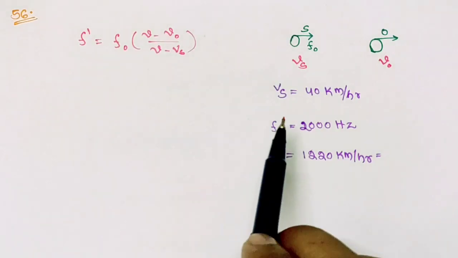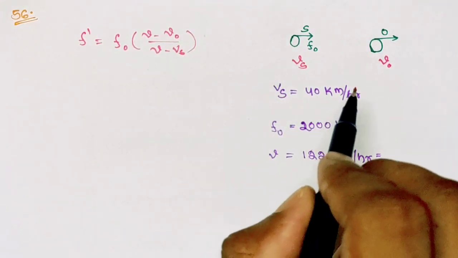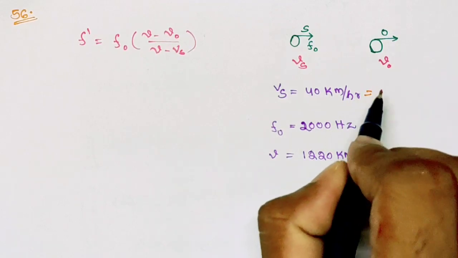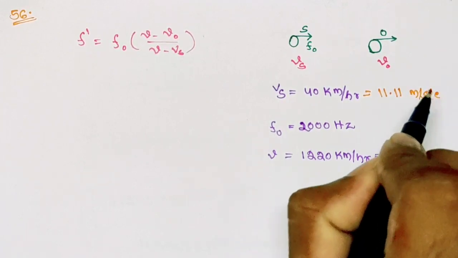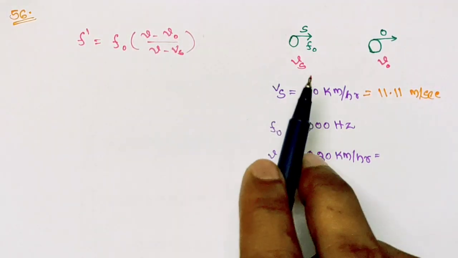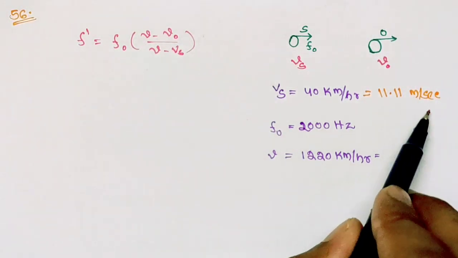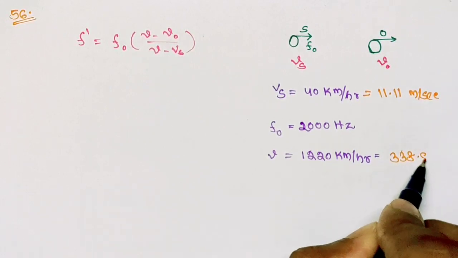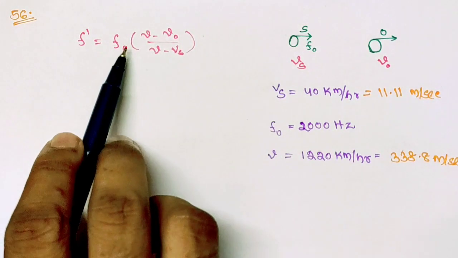So here speed of source is given 40 km per hour. We can convert it into meter by second by multiplying it with 5 by 18. So now it is equal to 11.11 meter by second, and the frequency of the source is given 2000 Hz, and the speed of the sound in the medium is 1220 km per hour. So this can also be converted into meter by second by multiplying with 5 by 18, and it is equal to 338.8 meter by second. So now using all this given value in the formula, we can calculate this apparent frequency.